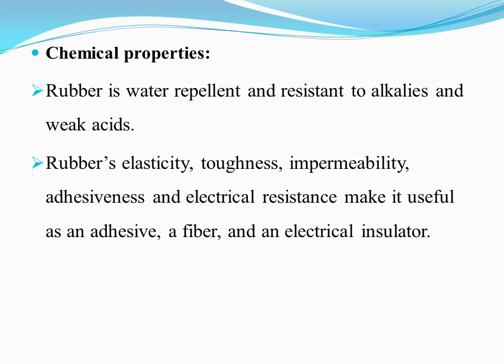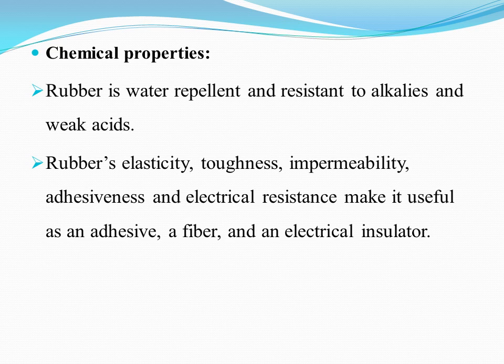Chemical properties of rubber. Rubber is water repellent, means it is water resistant, and it is resistant to alkalis and weak acids. Alkali is a basic or ionic salt having the pH greater than 7. So alkalis and weak acids have no effect on rubber. Rubber's elasticity, toughness, impermeability, adhesiveness, and electrical resistance make it useful as an adhesive, a fiber, and an electrical insulator.